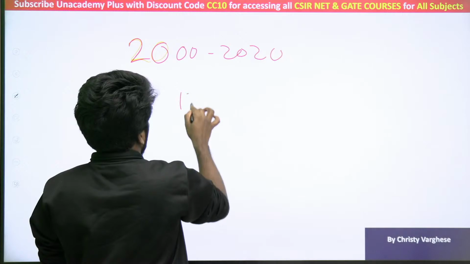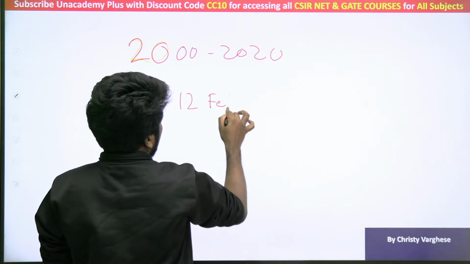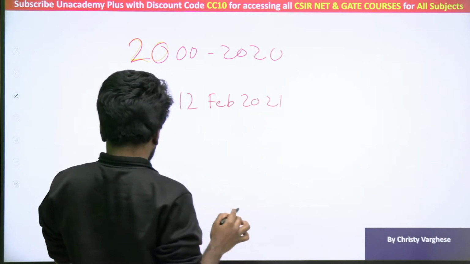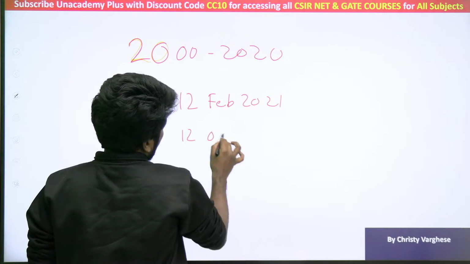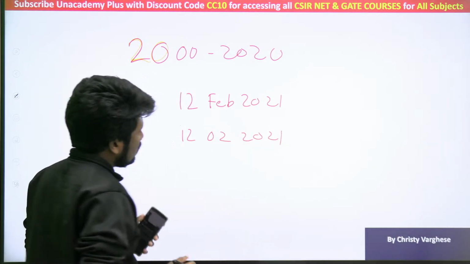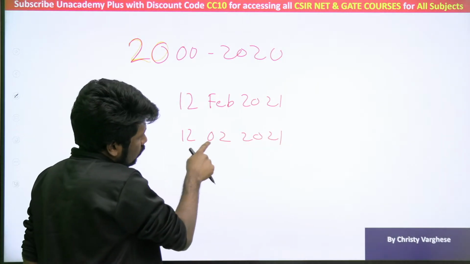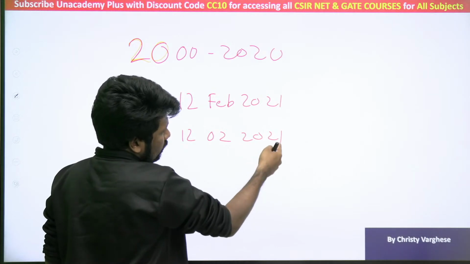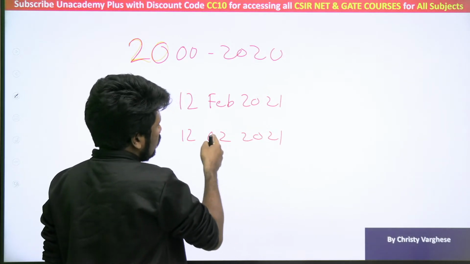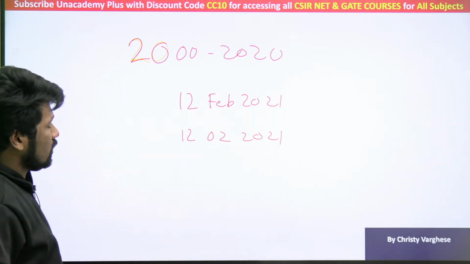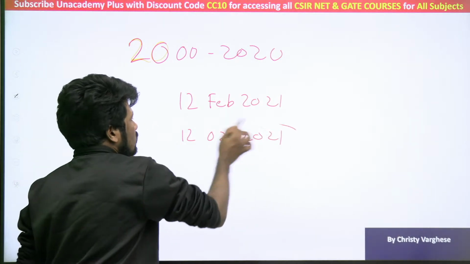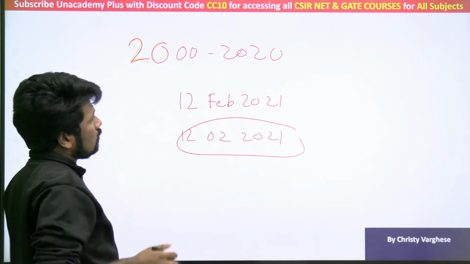So 12th February 2021, how will you write it? 12 02 2021, no? If you read it forward, 1202 2021. If you read it backward also, 1202 2021 is the answer. It's the same thing. So these kinds of dates, how many are there between 2000 to 2022?